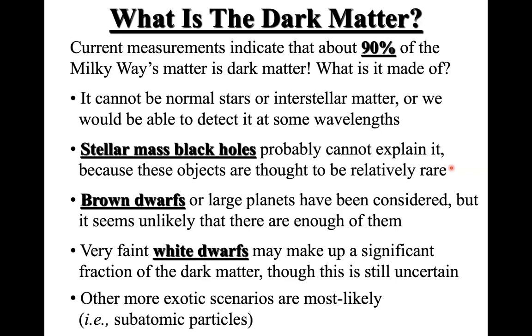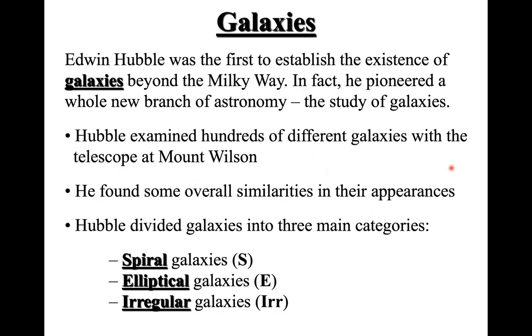And another way of thinking about dark matter is maybe these are very faint white dwarfs. So there are different suggestions like that, but none of these are certain, or none of these have actually been confirmed as dark matter candidates, right? So that's about the dark matter inside the galaxies.